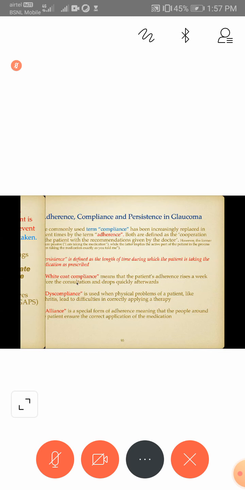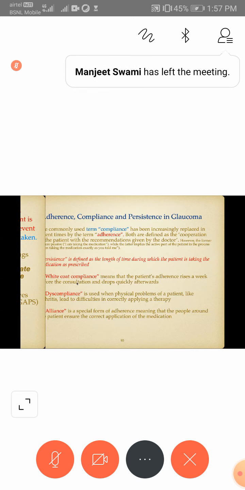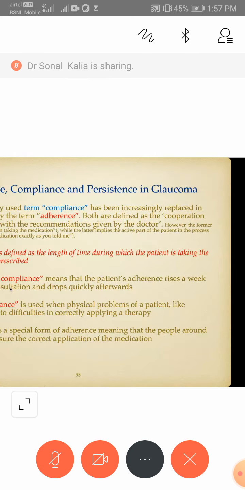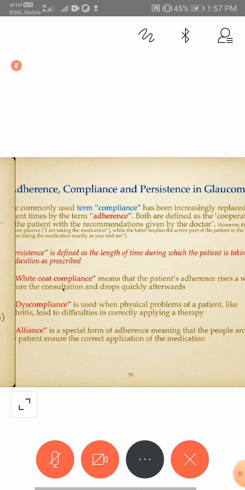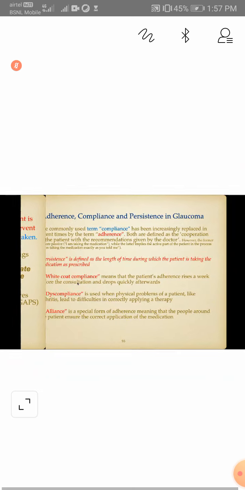New drugs that have come are Rhopressa, Latanoprostene Bunod, and Vyzulta. These are the three new drugs that you should be aware of. We will see them one by one in detail. So Netarsudil, whose market name is Rhopressa, has been approved by the FDA since December 2017 for treatment of glaucoma.